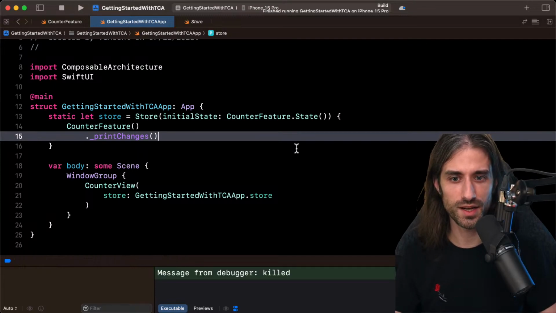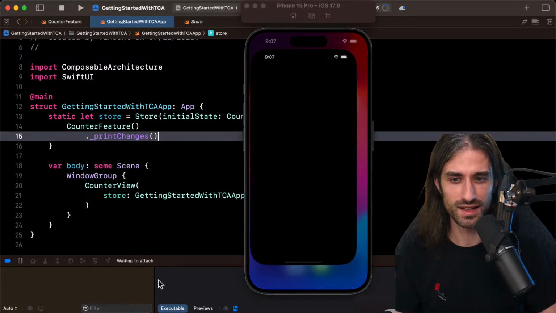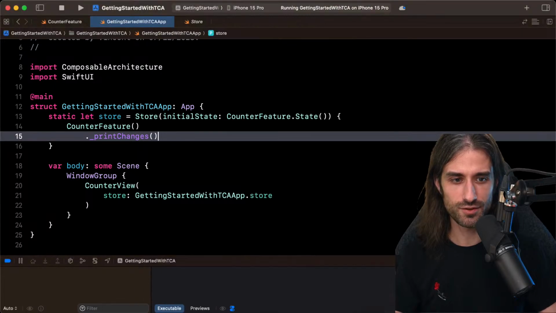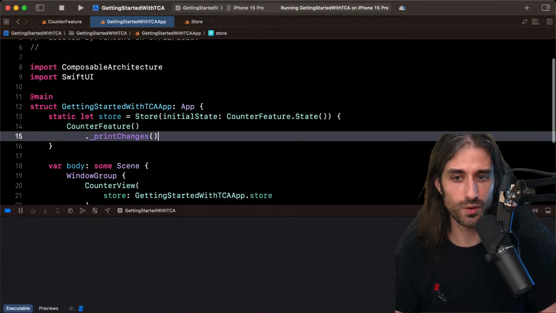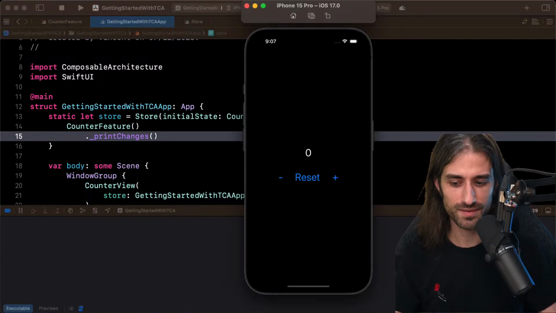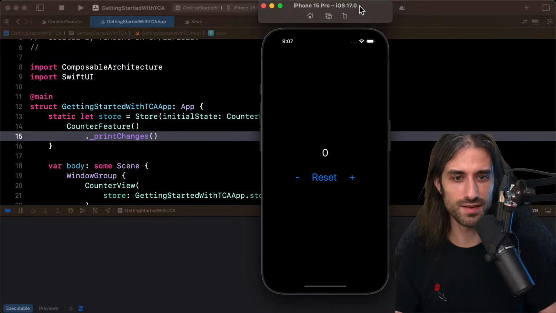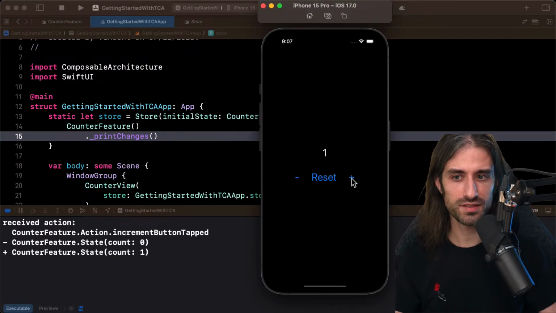So let's try and see what happens now when I launch the app again. Let me make it so that you can see both the console and the simulator. Normally, you should be able to see everything. So I click on plus. We can see received action, counter feature action, increment button tapped. And then we can see, I guess the minus is the entry state and the plus is the change.